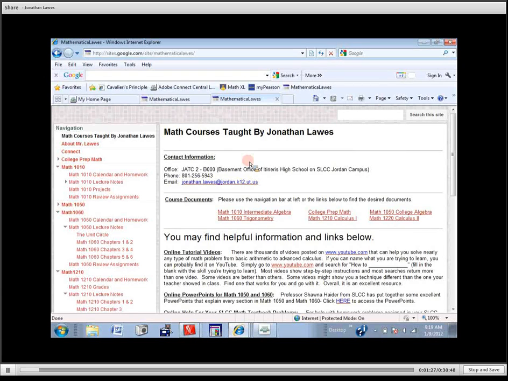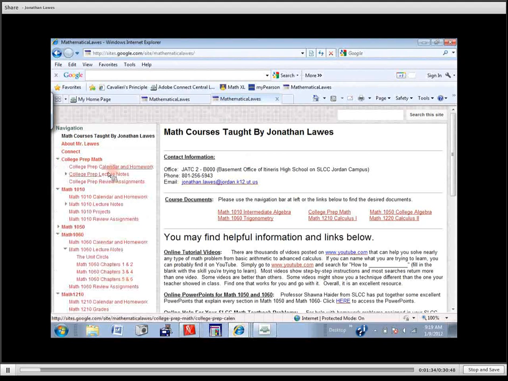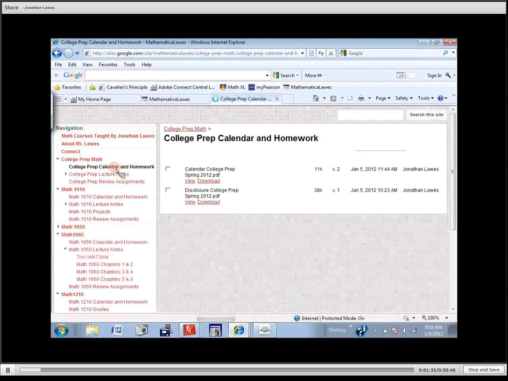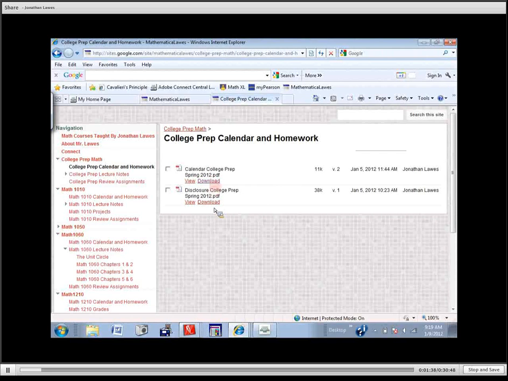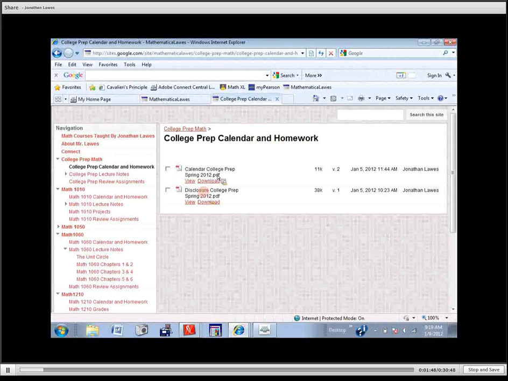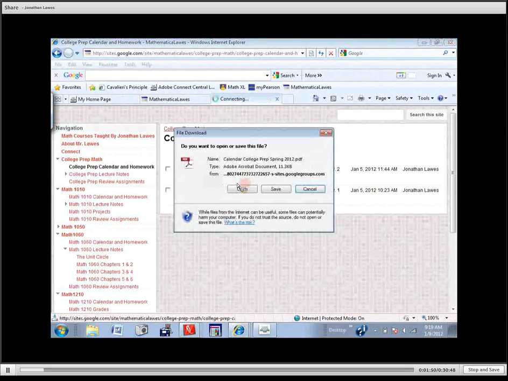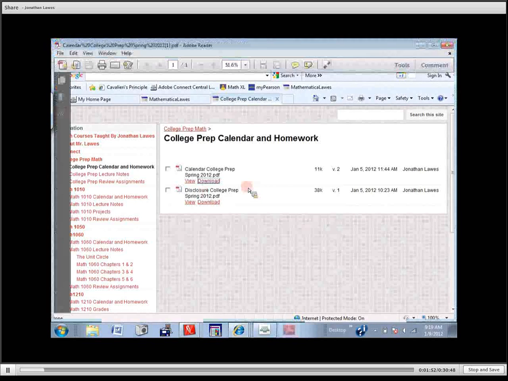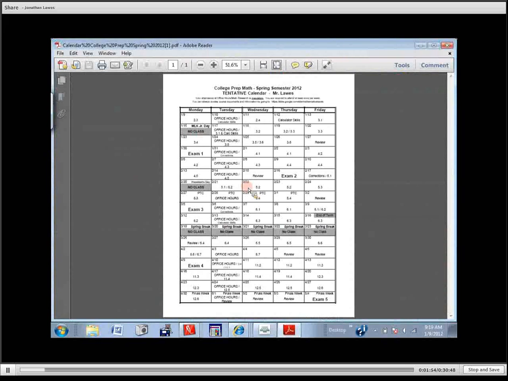There are lots of helps on here. If you look over here, there's a menu for college prep. If I click on that menu, I can click on homework and calendar. There's the homework and calendar that I handed out. So if you lose that paper, don't come to me and ask for one. Or if you're on a trip or at home and you left it at school, you can pull it up and look at it. You can just download it. Everything on here is a PDF, so you don't need any special program. And there's that calendar right there.